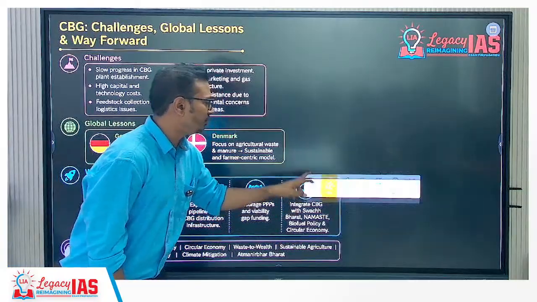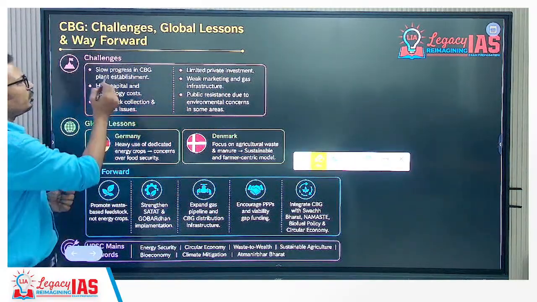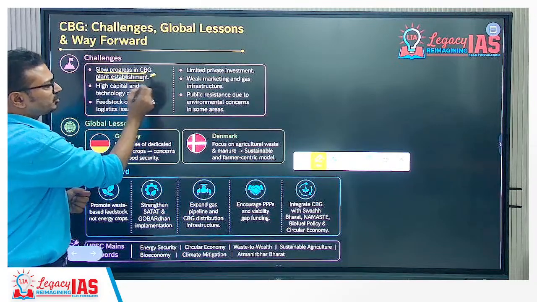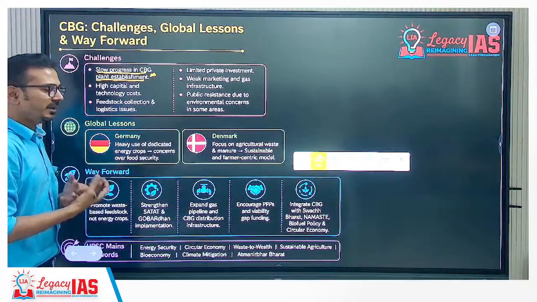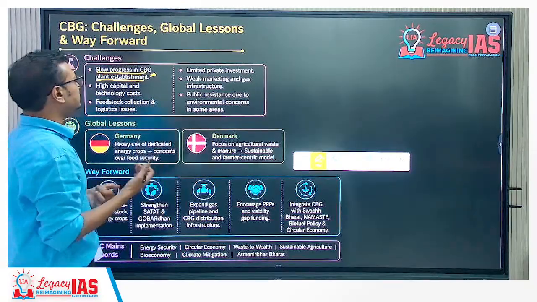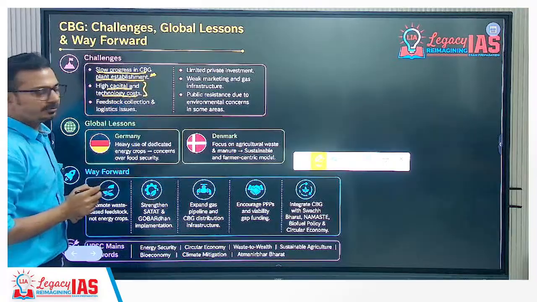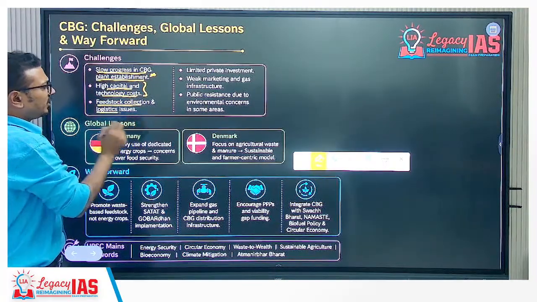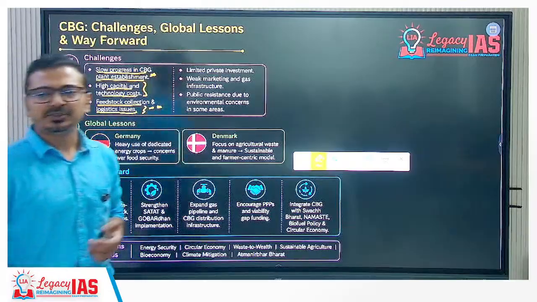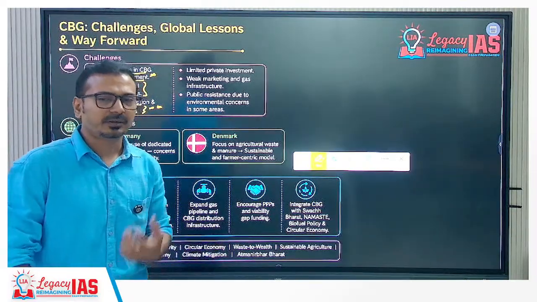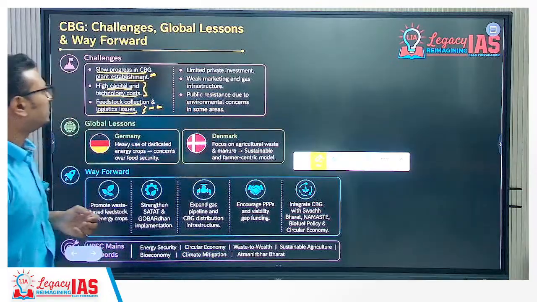Now, what are the challenges? Challenges related to this particular scheme or overall production. Challenges: slow progress in CBG plant establishment. It is a huge plant, so of course space is required, and high capital and technology cost is also involved. Feedstock collection and logistics issues, especially agricultural residue. It will be seasonal, right? Many times rainfall will be there and the residue gets spoiled. So many problems are there.